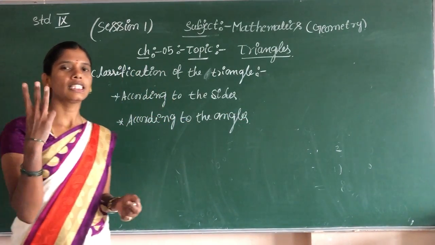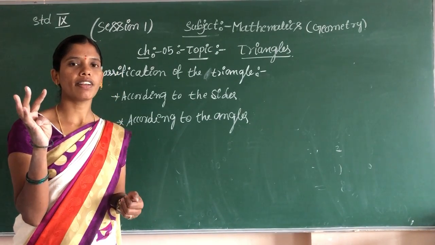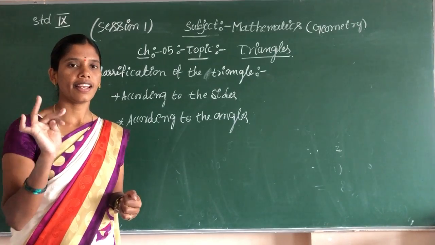According to the sides, how many triangles are there? There are 3 triangles. First one is equilateral triangle. Second one is isosceles triangle. Third one is scalene triangle.